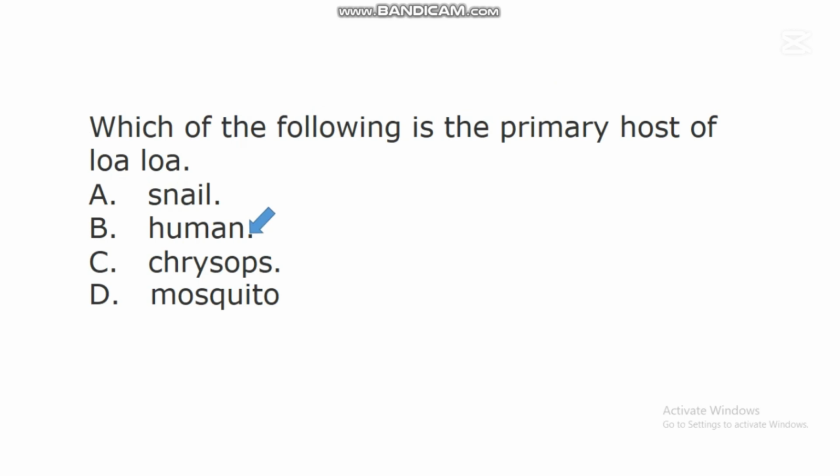The human being is the primary host of this eye worm called loa loa, but the insect vector is the intermediary host. Human remains the primary host of this parasitic worm called loa loa.